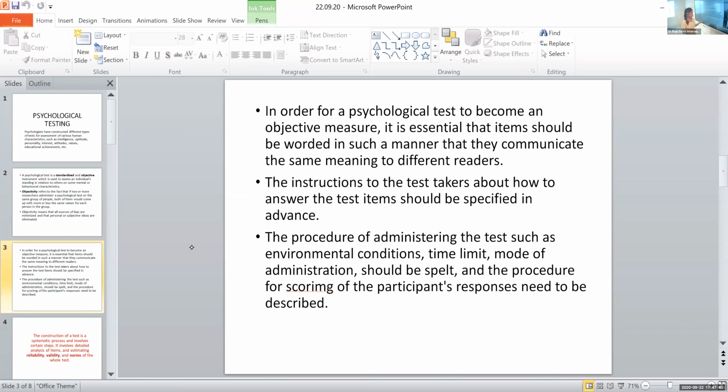And the procedure for scoring of the participants' responses need to be described. Means we get certain responses from this person, right? And we have to score it. Based on certain tests we will have the scoring key. We'll look at that key and we'll score. This person got this score in this question. This person got this score in the other question. Similarly, we'll score it. Or different tests have different scoring methods, which might be given in that particular test itself. Otherwise, we'll see the lab manuals for these tests. Each test might have a lab manual.